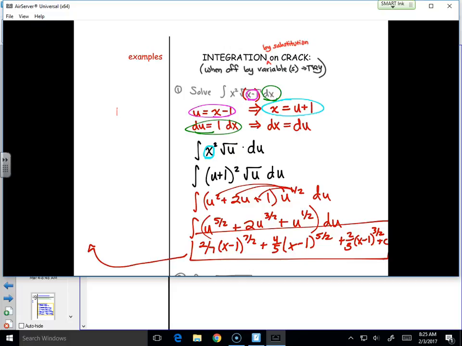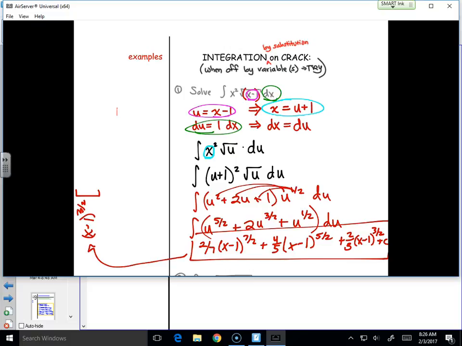We can do 35 times 3. So 35 times 3 would end up being 105? Is there anything lower than 105? No. Okay. So we do 105th, 105th, 105. What's 7 into 105? That would be 15. And meanwhile, I'm going to pull out the x minus 1 to the 3 halves because everybody has that in common, right?